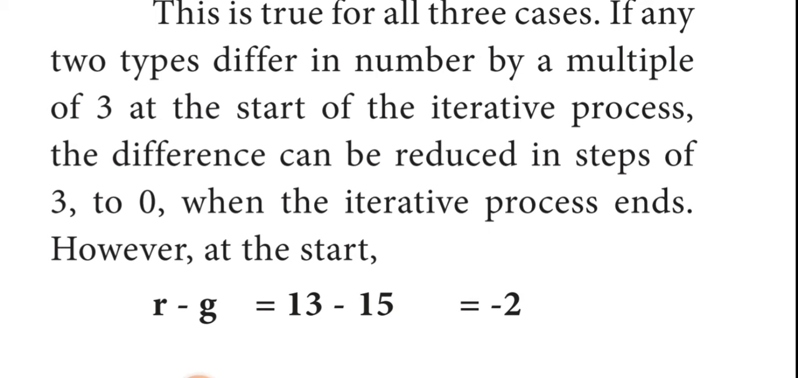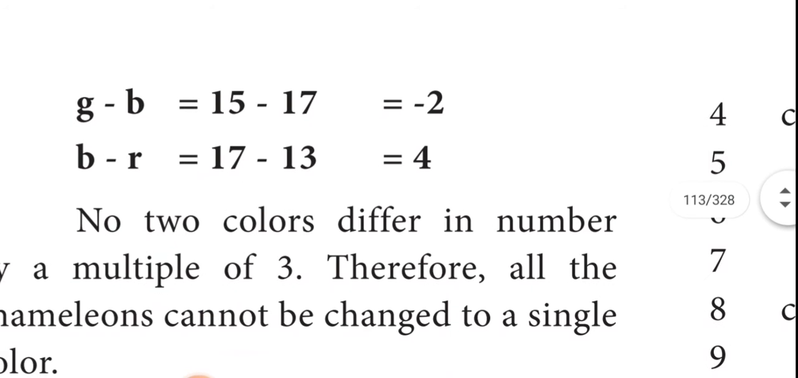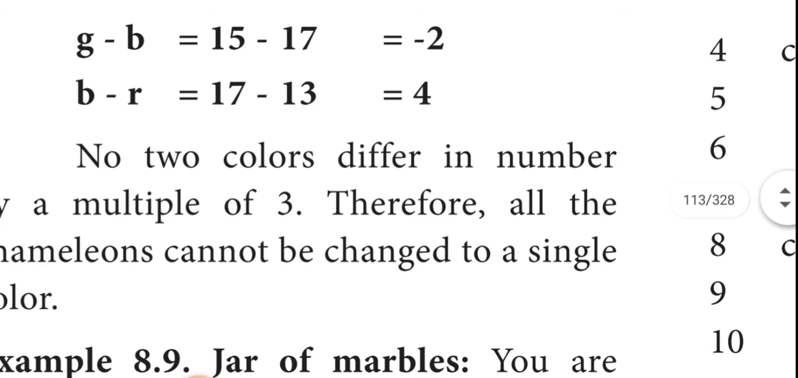at the start, r minus g: what is the value for red chameleons? Totally 13 red chameleons are there. So 13 red chameleons minus how many green chameleons are there? 15 green chameleons. So 13 minus 15, what value do you get? Minus 2. And now see the next one, g minus b. 15 green chameleons and 17 blue chameleons. So 15 minus 17, again we get minus 2.